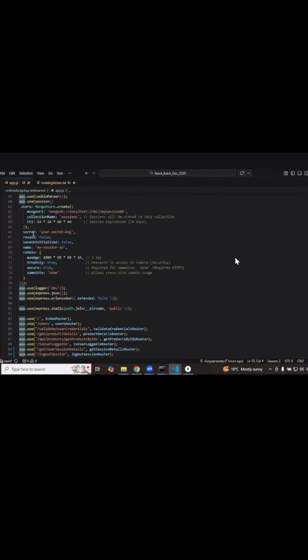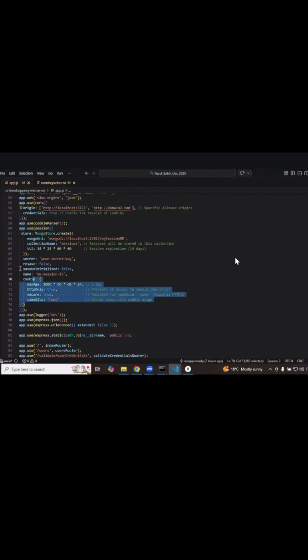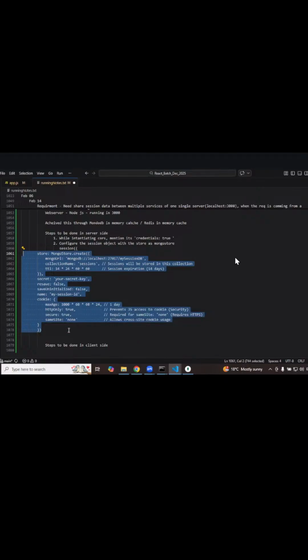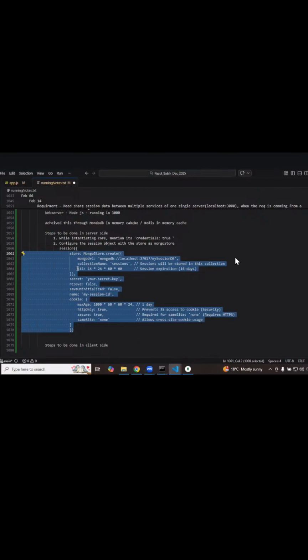You see, the session object is something like this. This is what I am passing to the session method. Instead of this, we are doing this much bigger one. Let us see what all we are passing. Store implies the place where the data of your cookies will be stored. We'll talk about that. And the remaining is the same: secret key, resave, saveUninitialized.